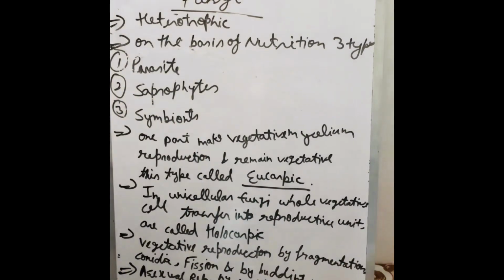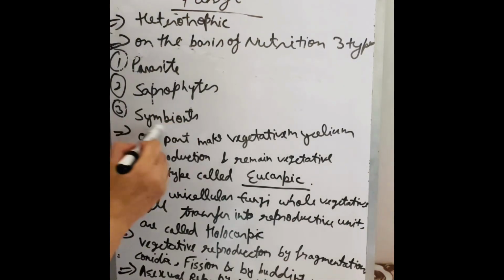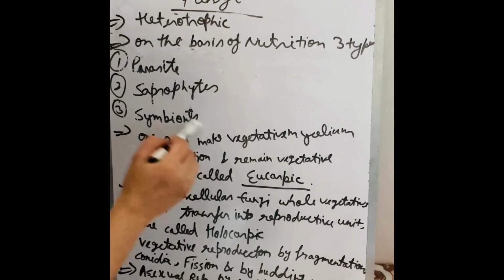Symbionts, for example, are lichen and mycorrhiza. When both organisms live in a mutual relationship, it is called symbiosis.